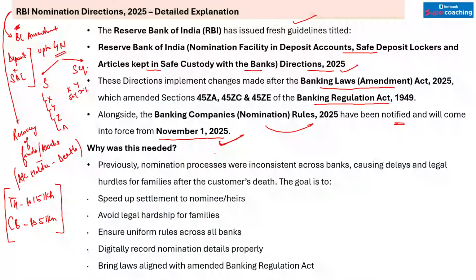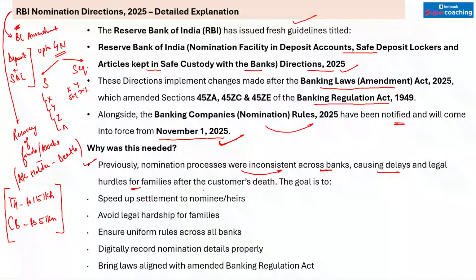Sir, it will come into act from 1st of November 2025. सबसे पहला क्वेश्चन है कि सर इसकी जरूरत क्या थी? जब बैंकिंग लॉज आ गए थे, सब कुछ हो गया था, तो आरबीआई ने ये जो डायरेक्शन दी है, व्हाट वाज द नीड? सर, if I talk about the need, previously nomination process was inconsistent across banks, which causes delay